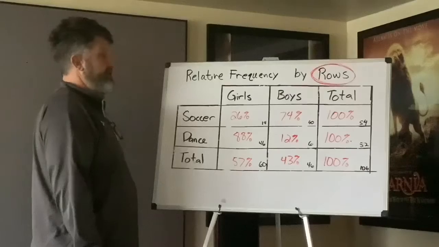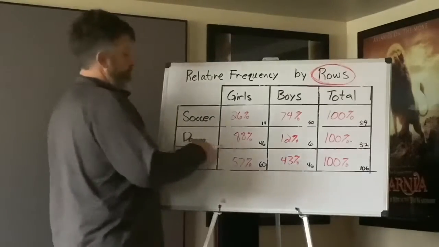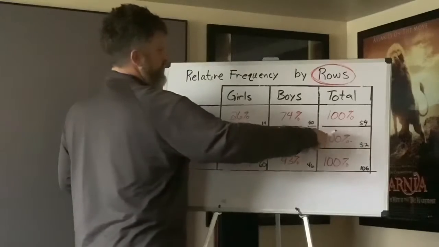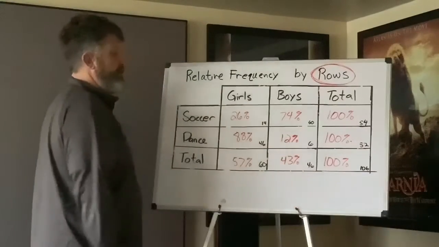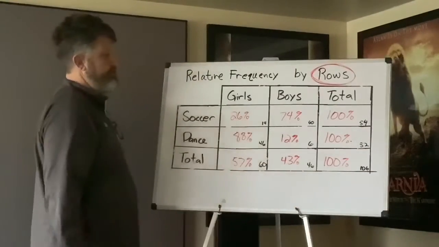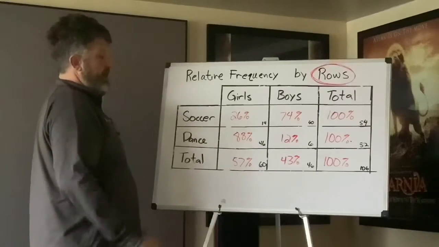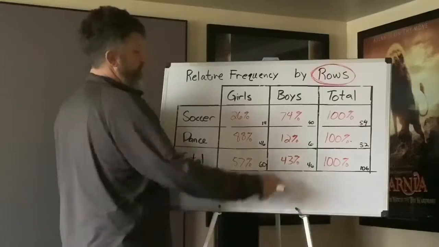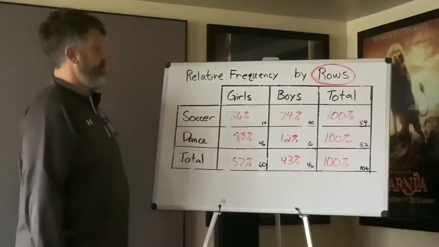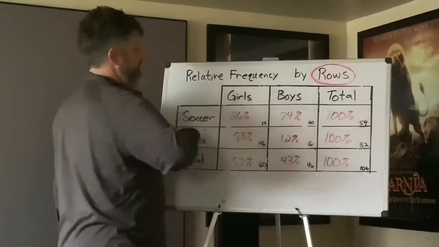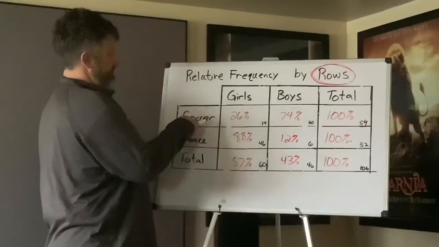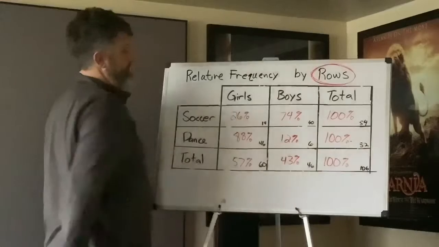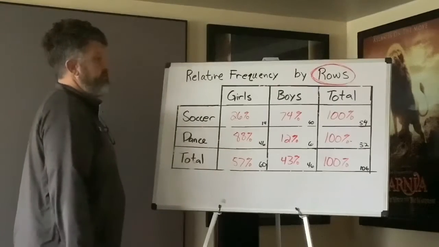What if they said, given everybody who wanted to dance, what is the probability that they're a girl? Well, you could have said 88%. Given everybody who took the survey, what is the probability that they're a boy? 43%. Okay, so this row, when we're doing it this way, the totals are soccer, dance, and the total number of people that took it. So that's how this works.